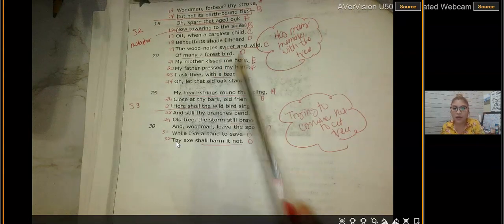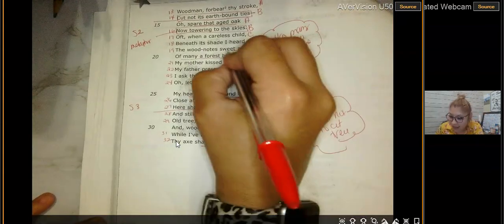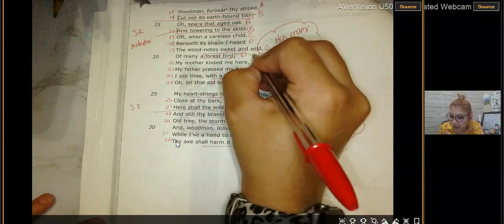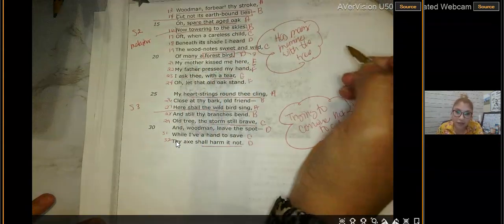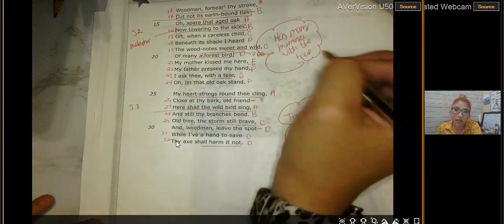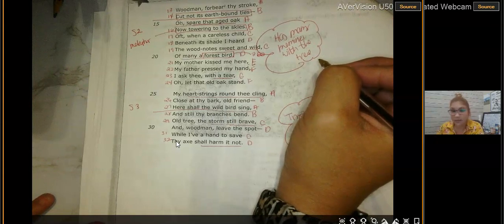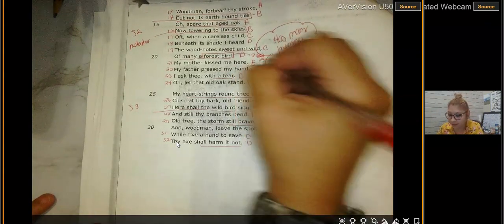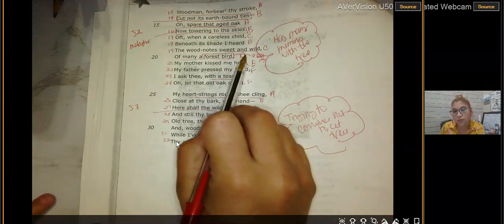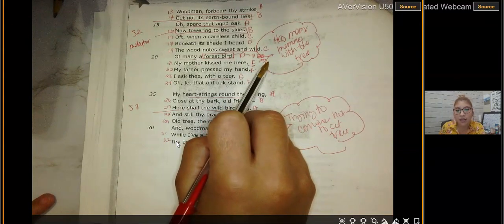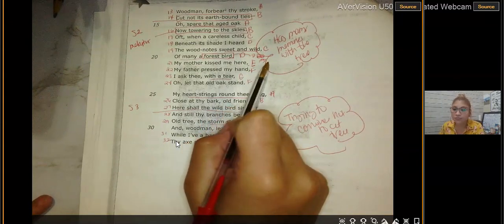There's little birdies, right? This is imagery, so I can hear, so you can draw a little ear. We can also see the birds if we were there. We can't taste the birds. We can touch the birds if we were there. I'm just drawing the little images, remember. If you don't want to draw them, that's fine. You can put hear, see, touch. I cannot taste. And can we smell a little birdie?